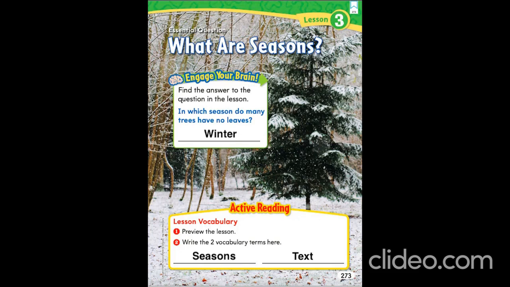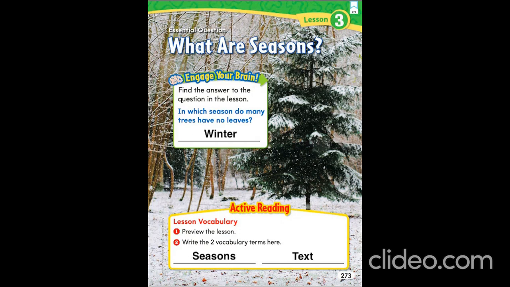Boys and girls, in the last lesson, we learned about what weather is. In this lesson, we are going to learn about what seasons are. So, let's start. Let's read this box. In which season do many trees have no leaves? Now, look at this picture behind this box. Do you see any leaves over here? No. But in this tree, there are leaves.